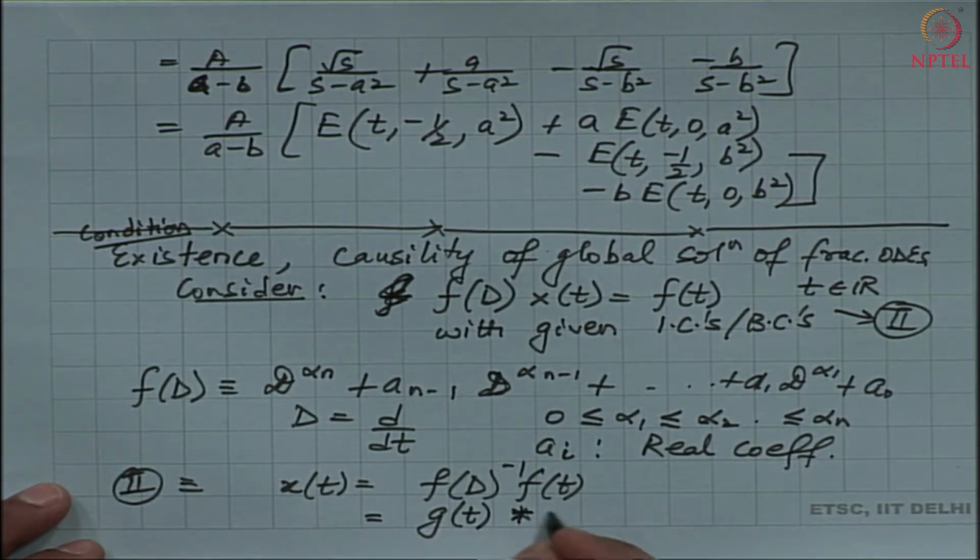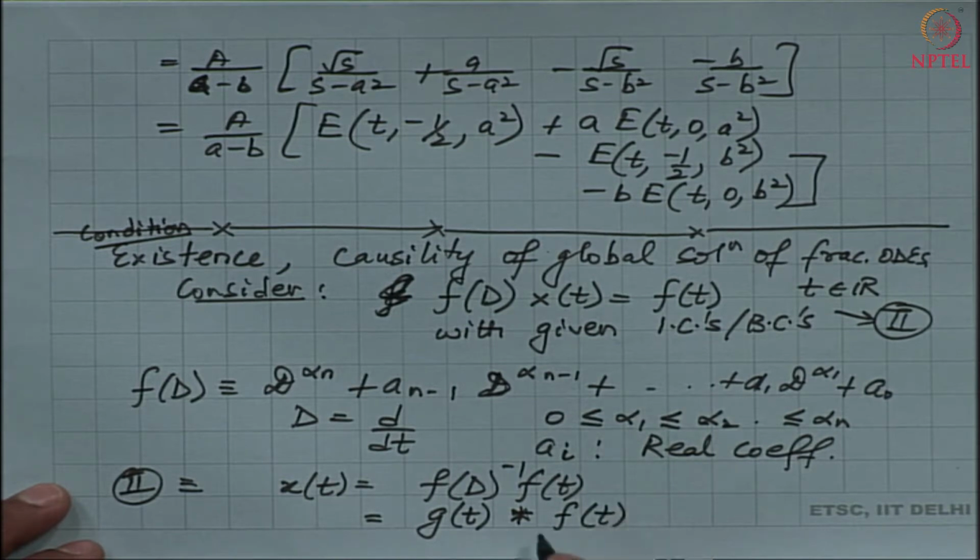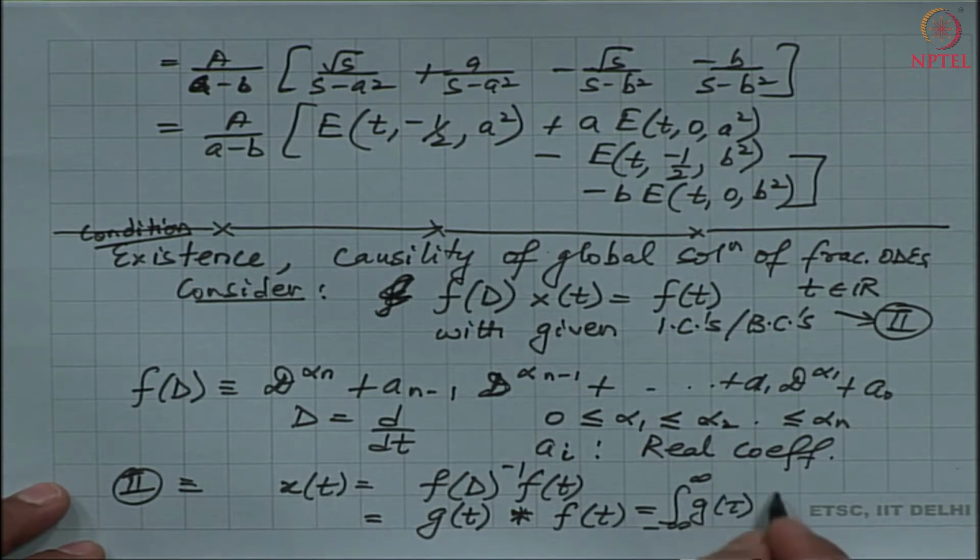Let me denote it by g convolved with f of t. In terms of the convolution definition, this is also equal to this infinite integral of g tau f of t minus tau d tau, where in this convolution the function g corresponds to the functional equivalent of this operator f d inverse.